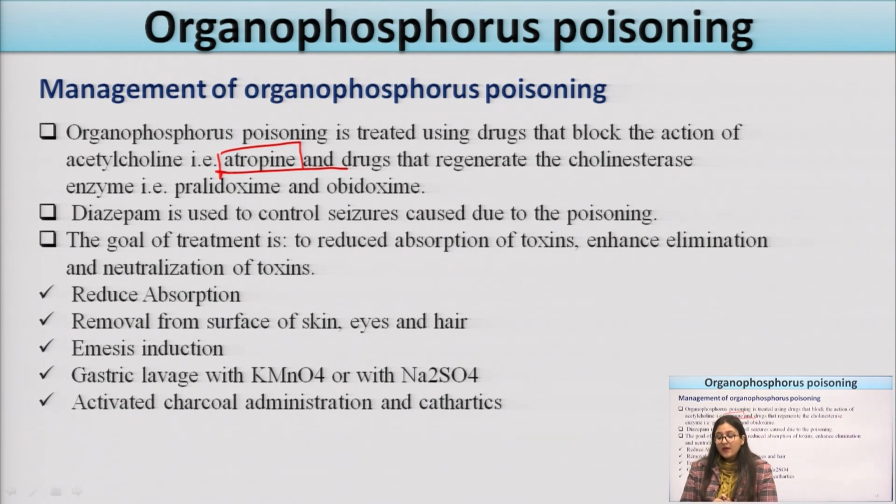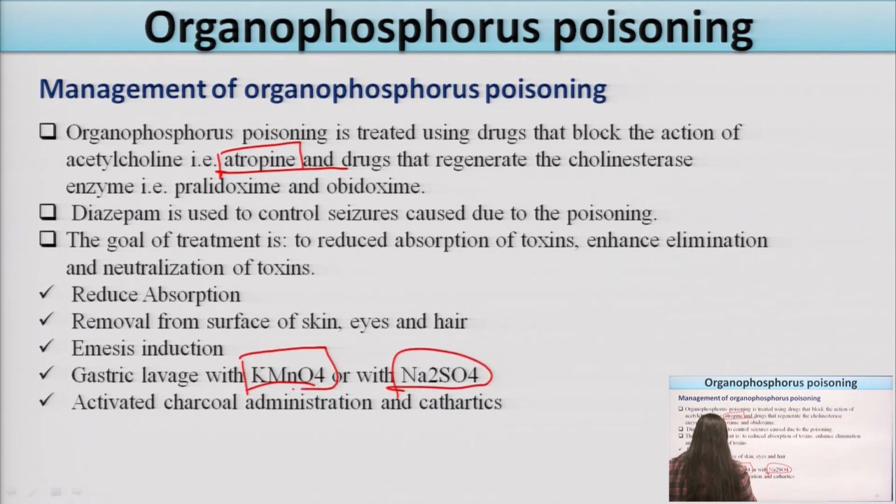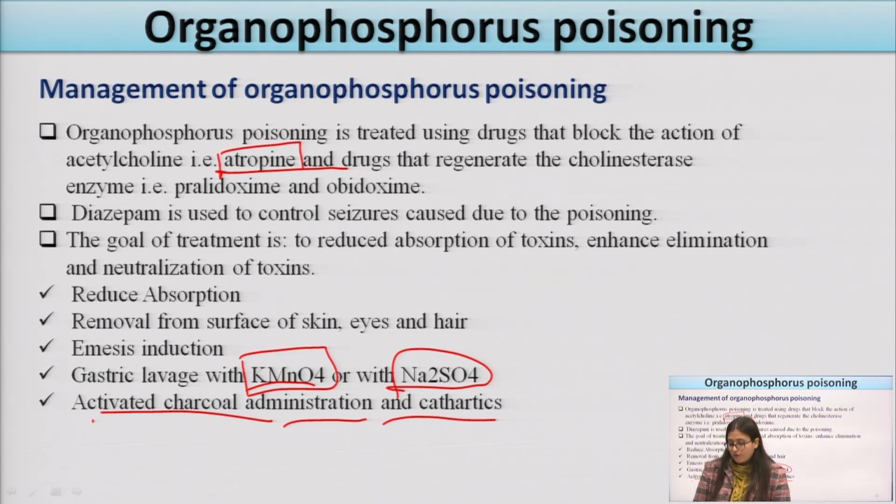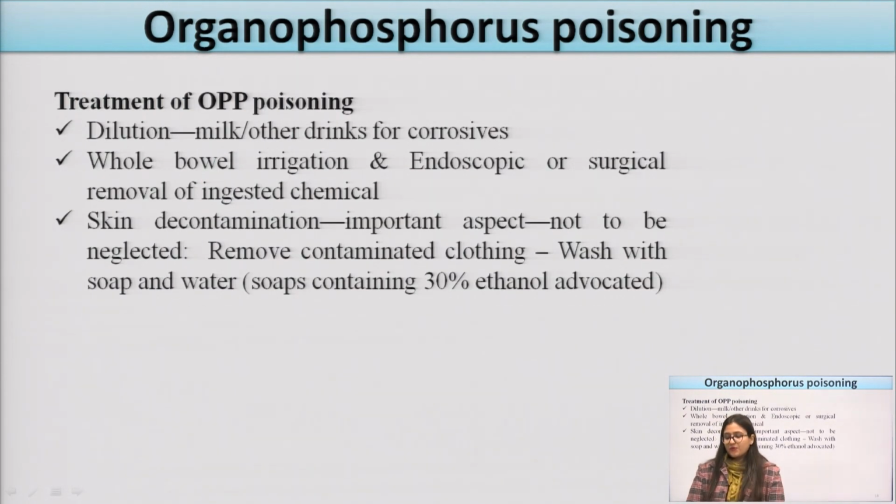They will remove the toxin from the surface. If there is dermal exposure, meaning through the skin, eyes and hair, they will remove it from the surface of the skin, eyes and hair. Induction of emesis can be given. Gastric lavage with KMnO4 or Na2SO4 can be given to the patient. Activated charcoal, which is an adsorbent, is administered. Cathartics are mainly used for management of these organophosphorus compounds.